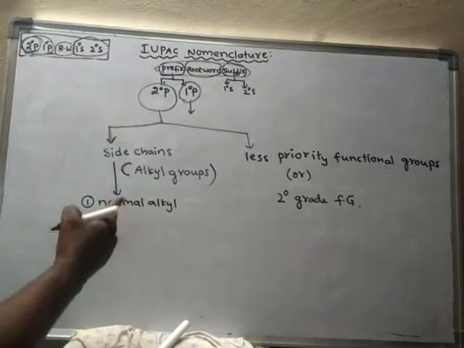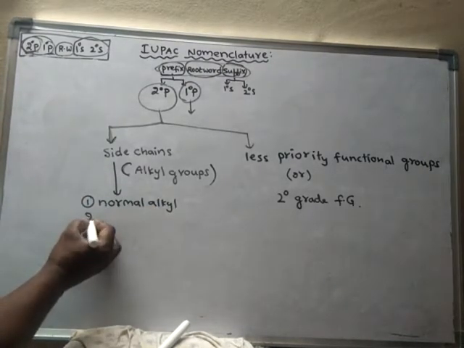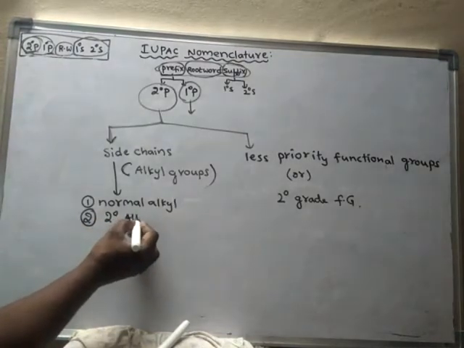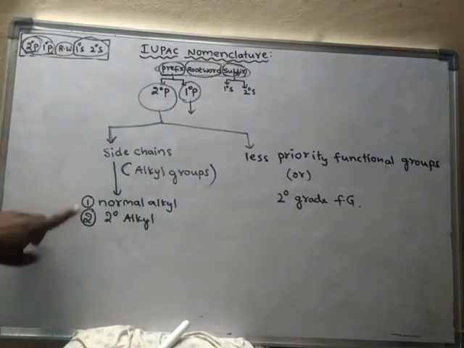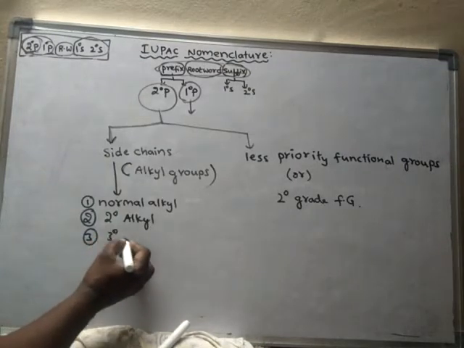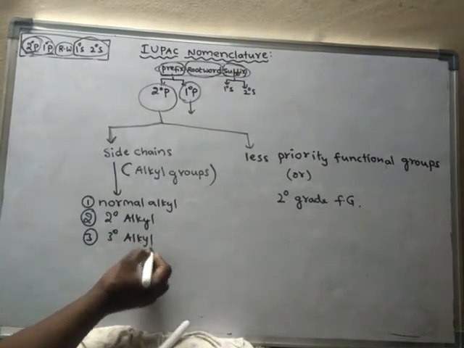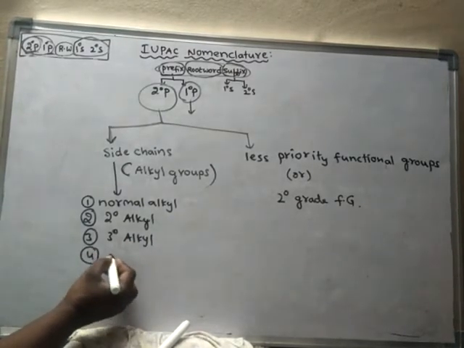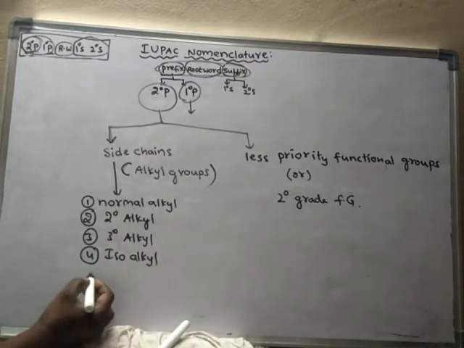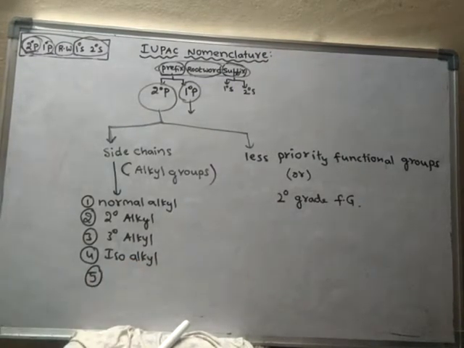Already we know about these things: normal alkyl, secondary alkyl, tertiary alkyl, or isoalkyl. We already learned about these in the hydrocarbon groups video. Once again, just go through the hydrocarbons group video. In the first video of hydrocarbons group, you will come across all this.